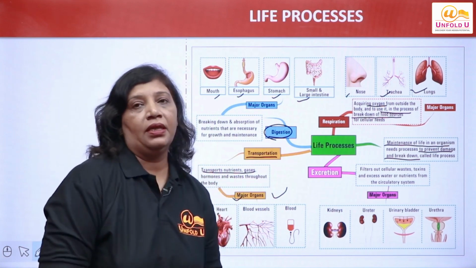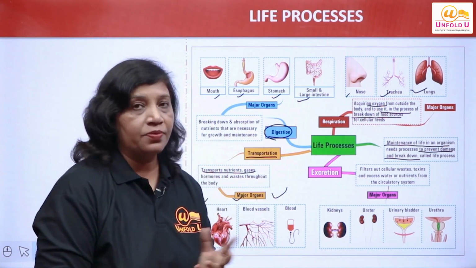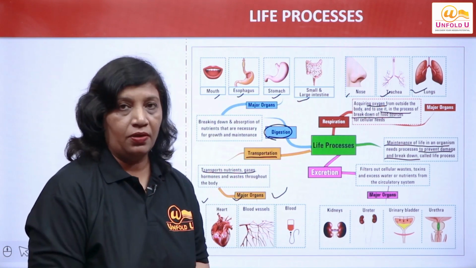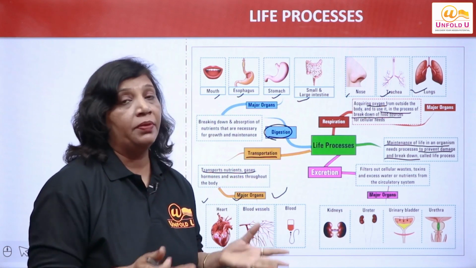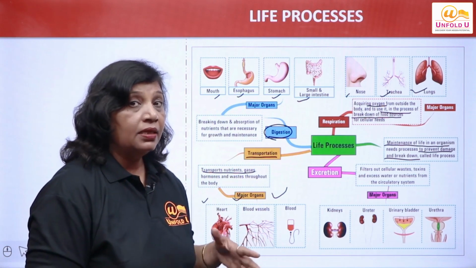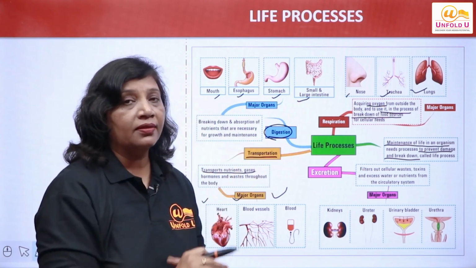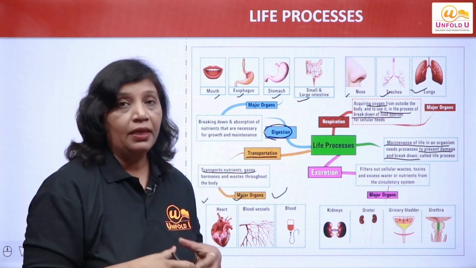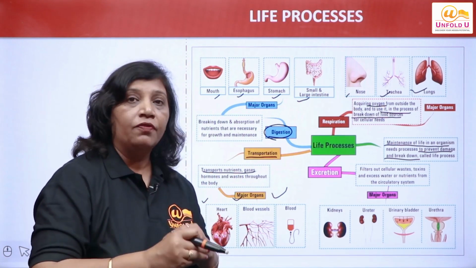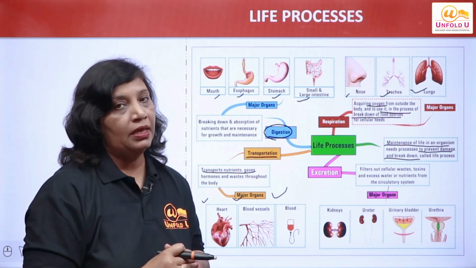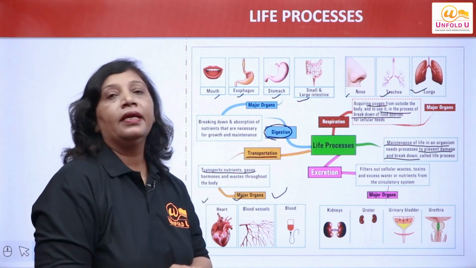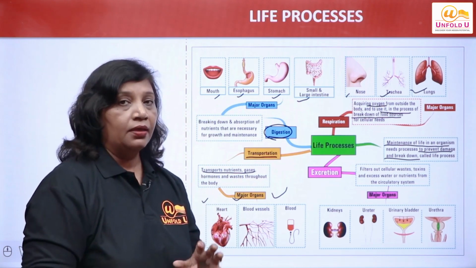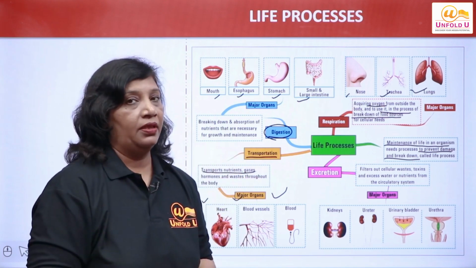Now let me share one thing here. We have two types of organisms present, right? We generally talk of unicellular or multicellular. Unicellular organisms are made up of a single cell, which is in direct contact with the environment. So simple diffusion is sufficient, which helps in the exchange of materials with the environment. But multicellular organisms have complex body designs, and their body parts are not in direct contact with the environment.